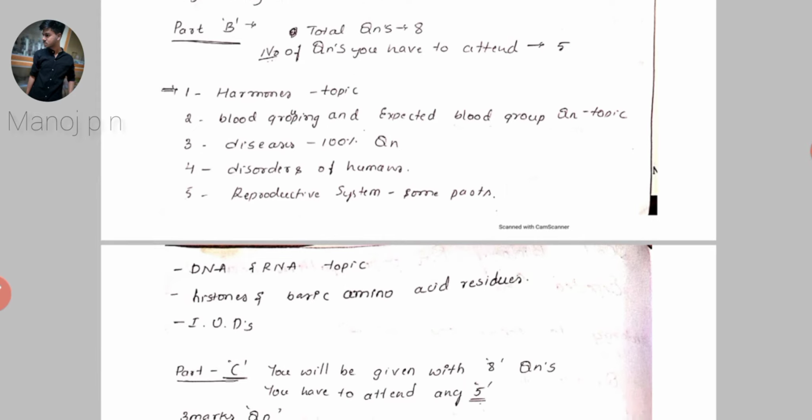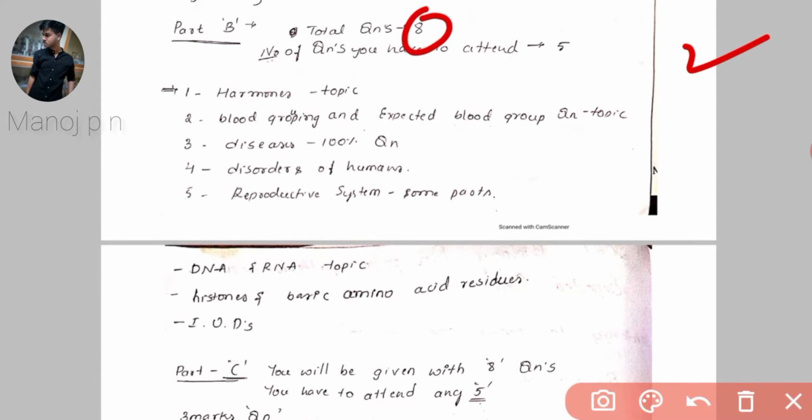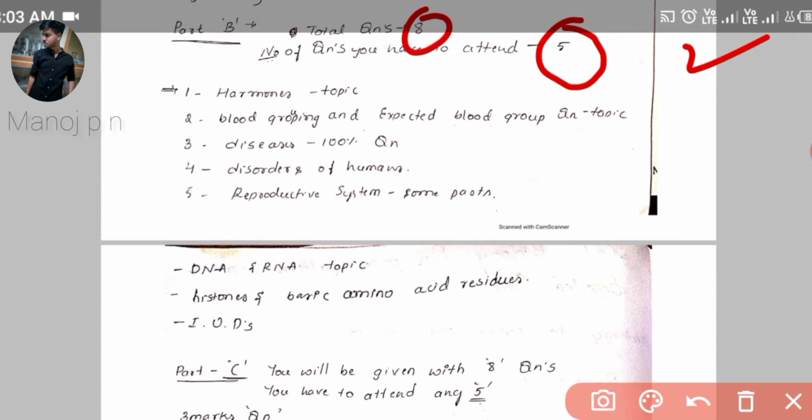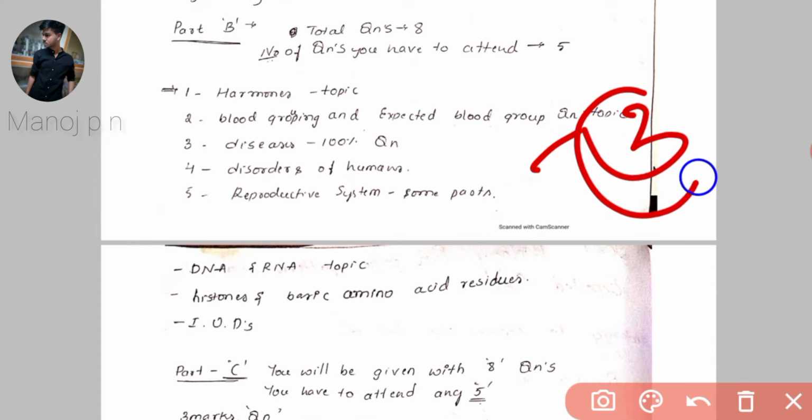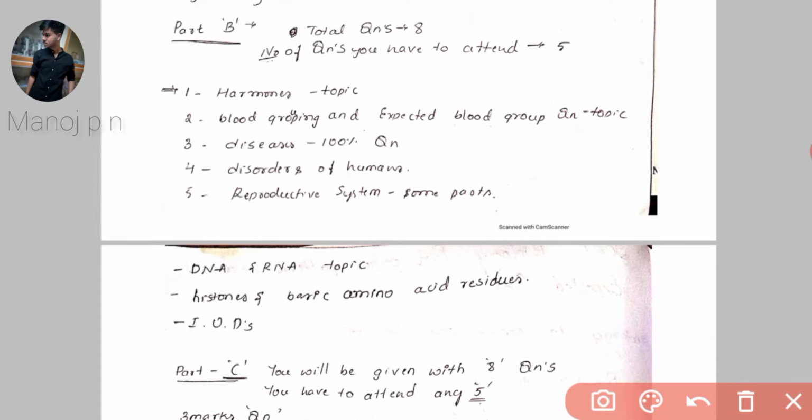Let's move to part B, which is 2 marks questions. You will be given 8 questions, and you have to attend any five. So how many extra questions will you get? That is 3 questions. You'll be getting 3 questions extra, so it's luck by chance. You can attend any five easily. And here are the more important topics.